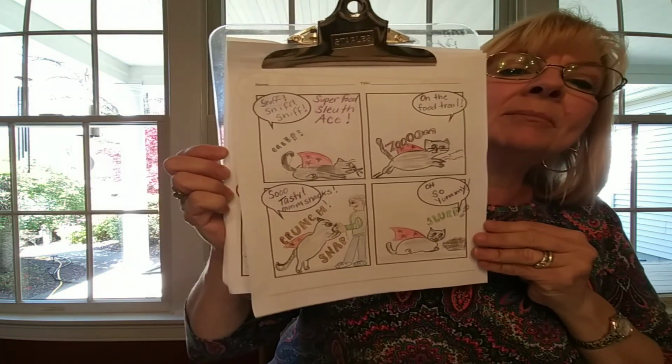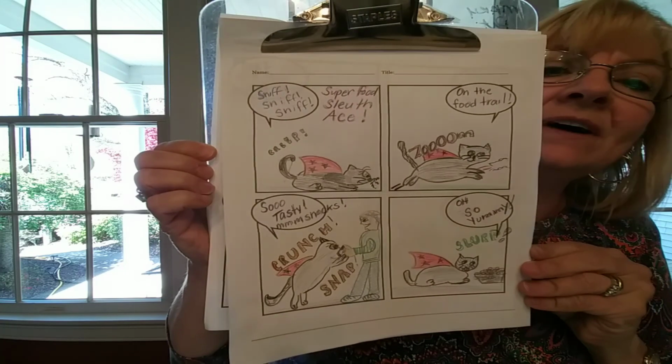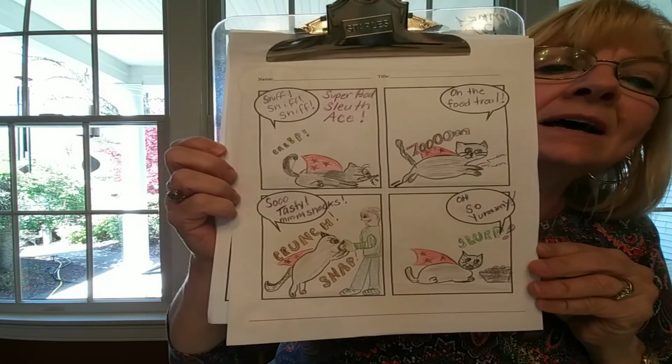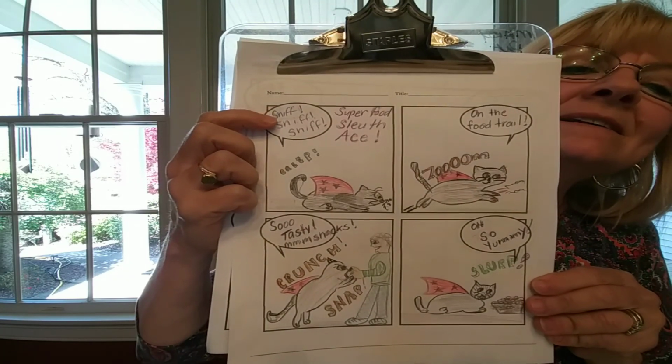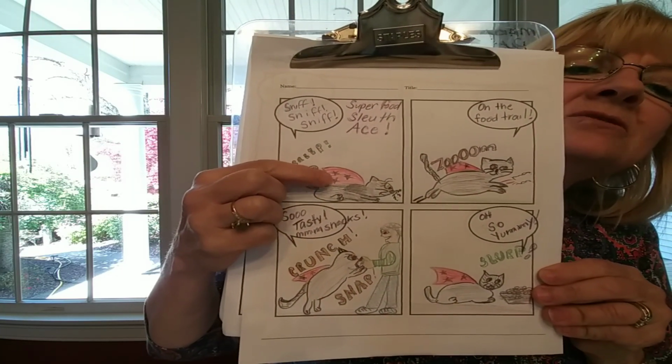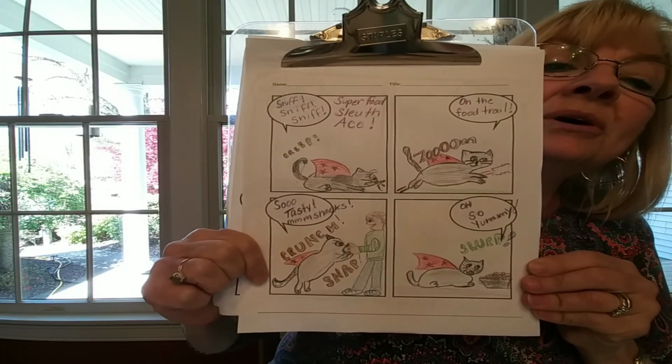Turn to your grown-up. What are some examples of onomatopoeia in here? Some sound words. What are some things that Ace, our super sleuth food detective, says? Turn to your grown-up. All right, now you've had a chance to talk to your grown-up.